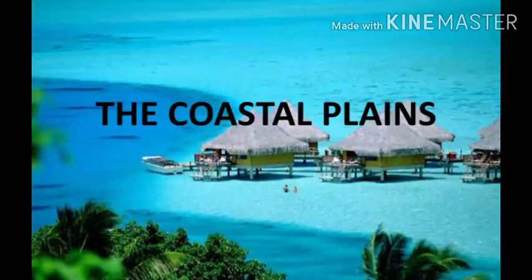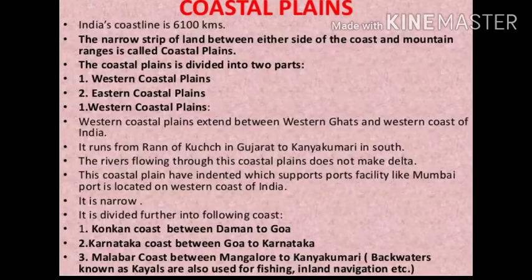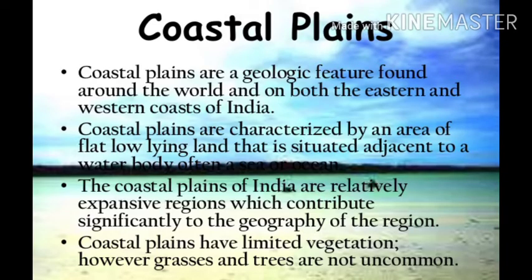Our fifth physiographic division is the coastal plains. India has a long coastline of approximately 6,100 km. It can be divided into two parts, the western coastal plain and the eastern coastal plain. The peninsular plateau is bordered by narrow coastal strips running along the Arabian Sea on the west and the Bay of Bengal on the east. The western coast, which lies between the Western Ghats and the Arabian Sea, is a narrow plain. It consists of three sections.